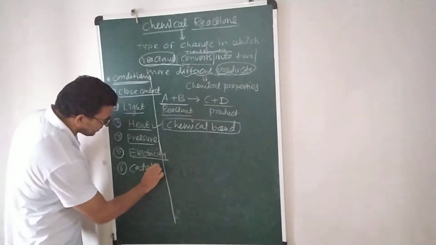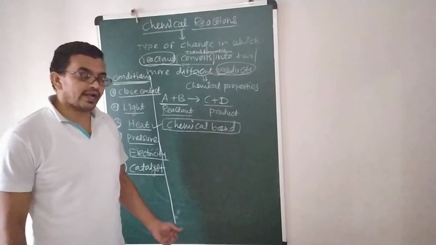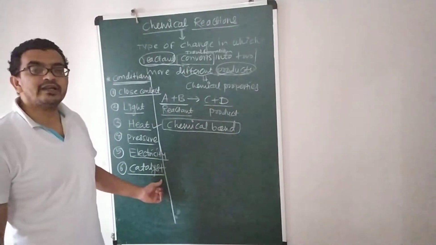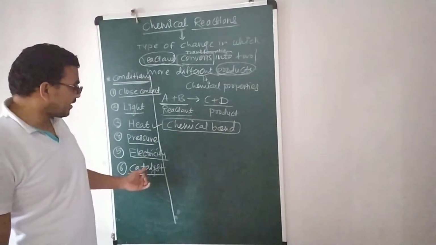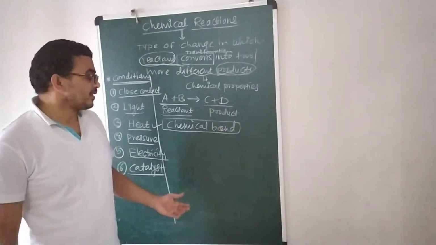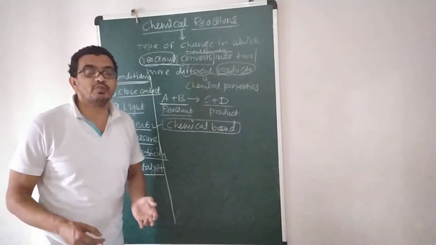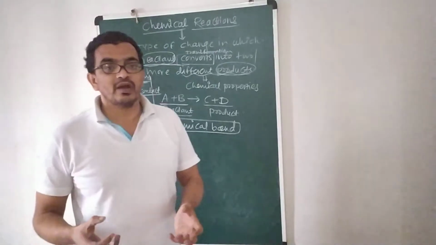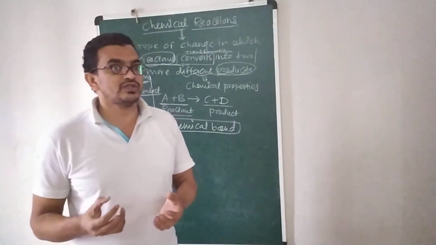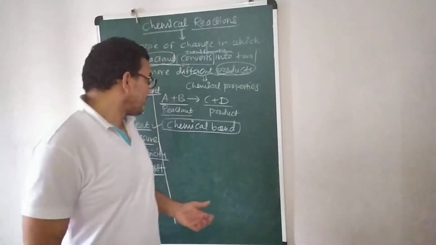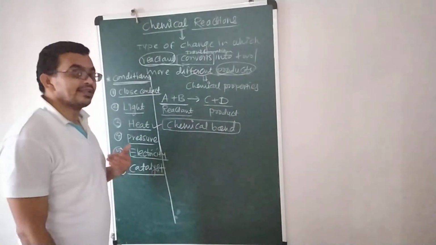So this is a very important discussion, students. The role of the catalyst, you know, is that it increases the rate of reaction. The rate means the speed of the reaction. So the catalyst's role is very important to increase the rate of reactions. If you are going to perform the reaction in a quick way, or within a particular time duration, then we have to use a catalyst.